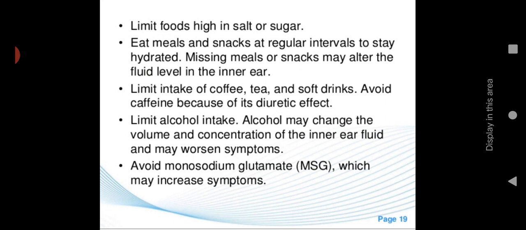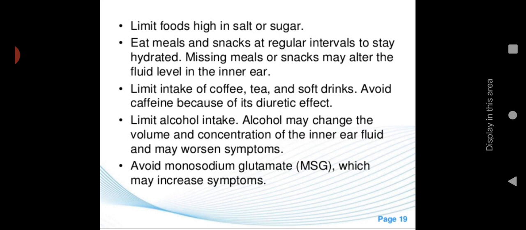Then limit foods high in salt or sugar. Eat meals and snacks at regular intervals to stay hydrated. We have to keep the person always hydrated. Limit intake of coffee, tea, and soft drinks. Avoid caffeine because of its diuretic effect. So caffeine or coffee can increase urination, as it is a diuretic, so it can lead to elimination of fluid from the body.